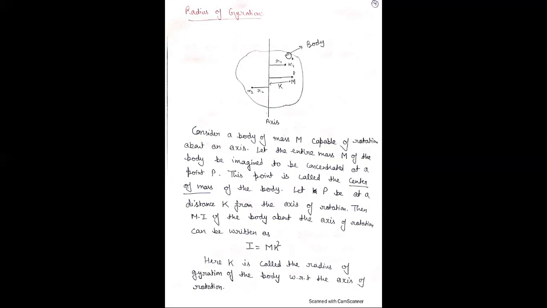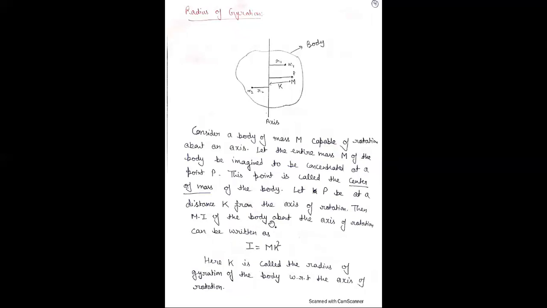Consider a body of mass m. This is the entire mass, the center of mass, where the whole mass of the body is said to be concentrated at point P. Consider a particle inside the body, m1, of particle 1, whose perpendicular distance is r1, and a second particle of mass m2 whose perpendicular distance is r2. Consider the whole mass of the body to be imagined as concentrated at a point P. The distance of the point P from the axis of rotation is K.